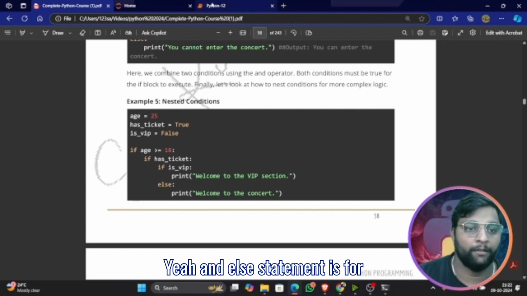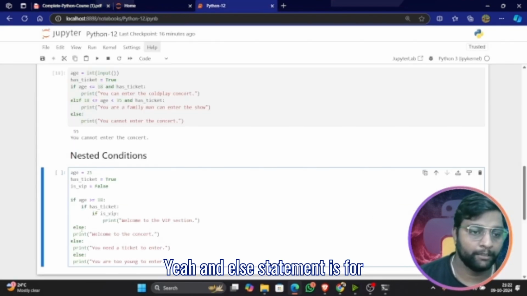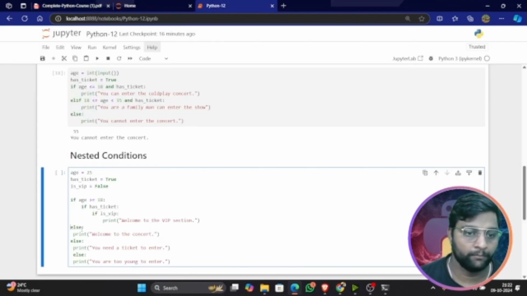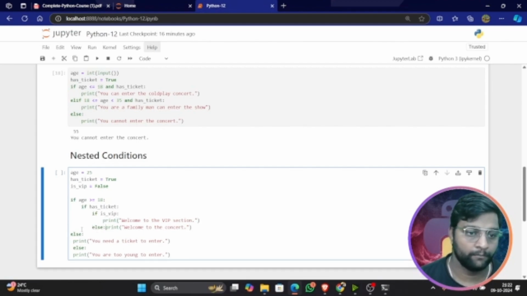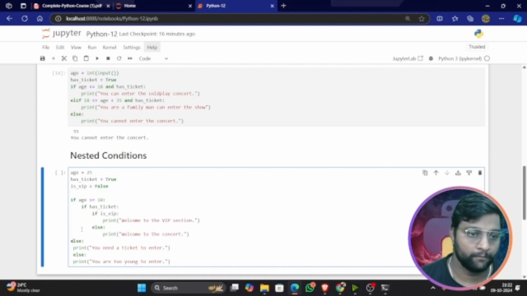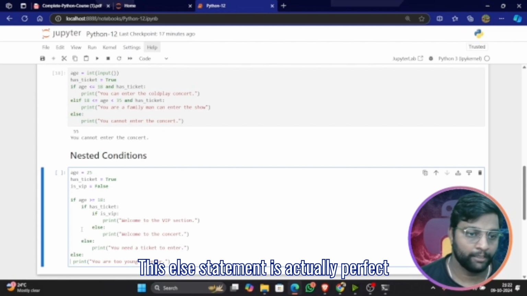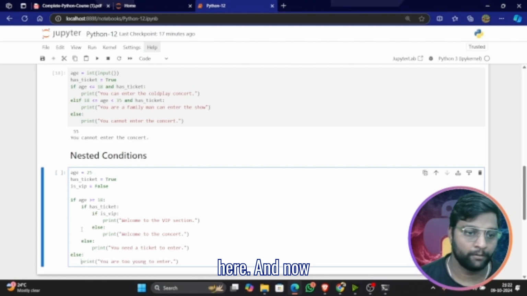One, two, three, yeah. And the else statement is for this. The else statement should come here. This else statement is actually perfect here.